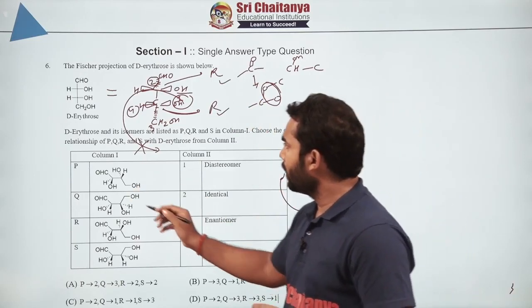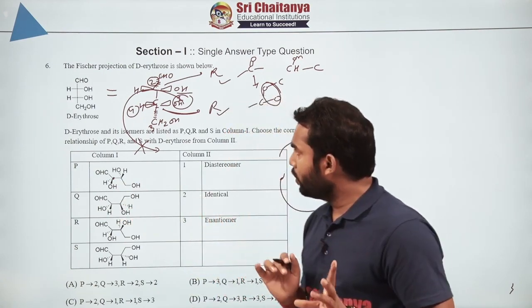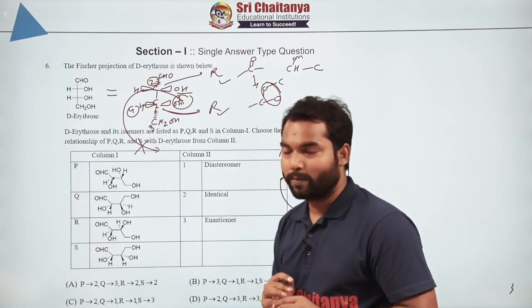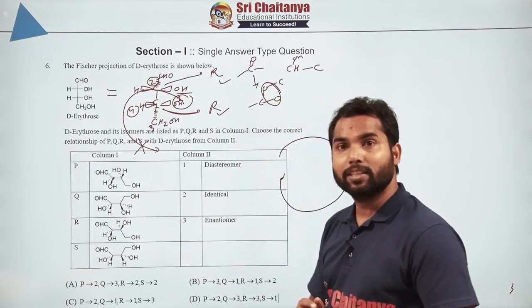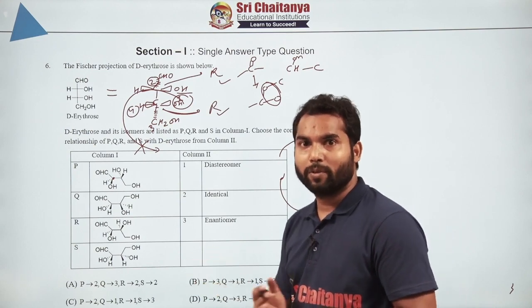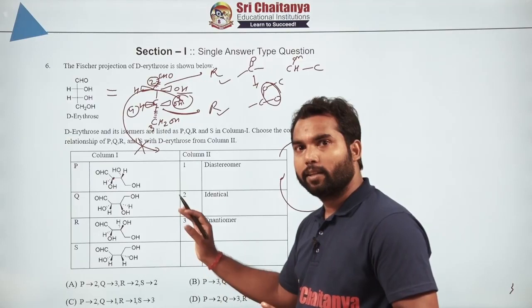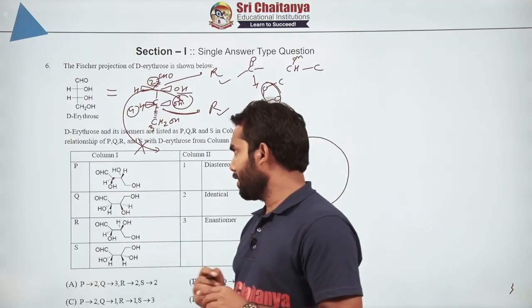Now let us consider this case where we have to figure out. One thing you need to understand, first of all verify whether the molecular formula is same or not. If the molecular formula is same, then only we are supposed to tell about all of these, otherwise that will not be isomer at all. So if you watch them carefully, you will find that the molecular formula is same. Now let's talk about the configuration part.